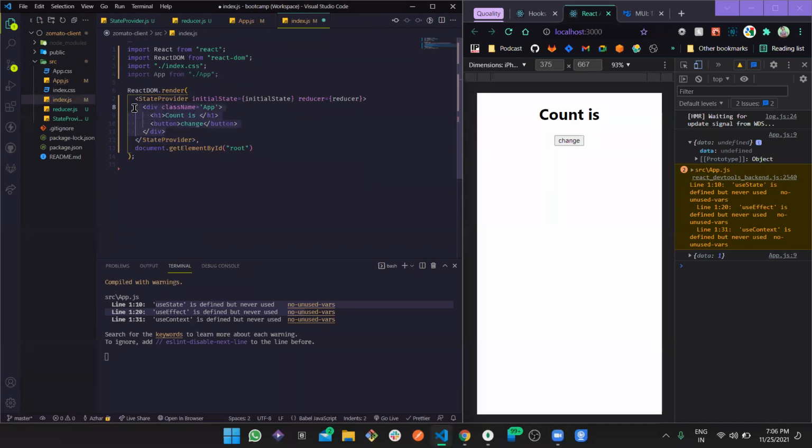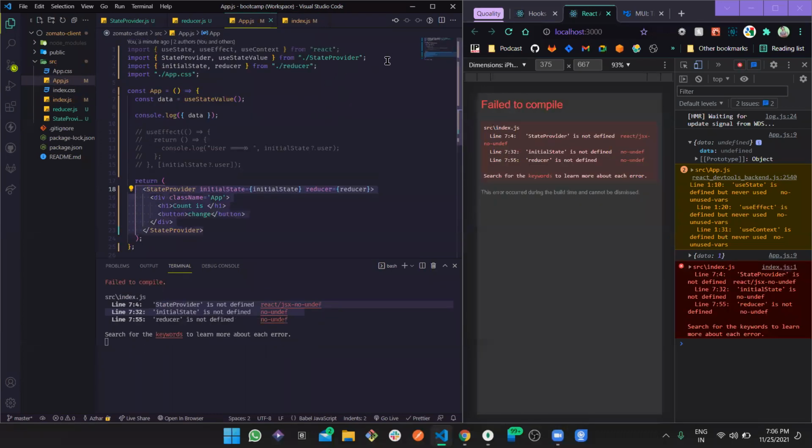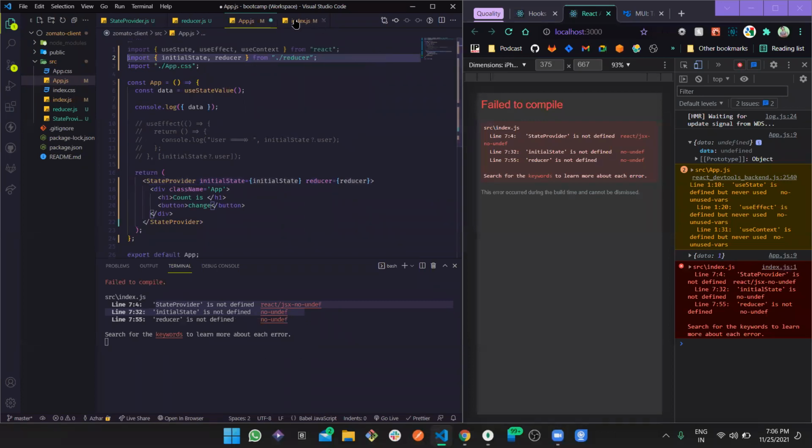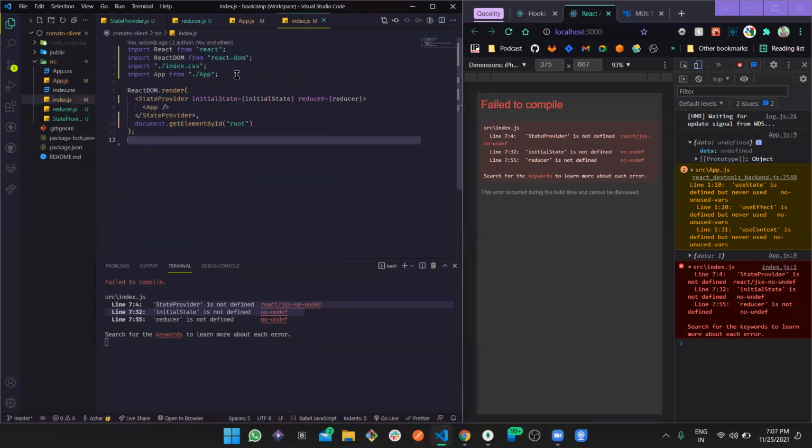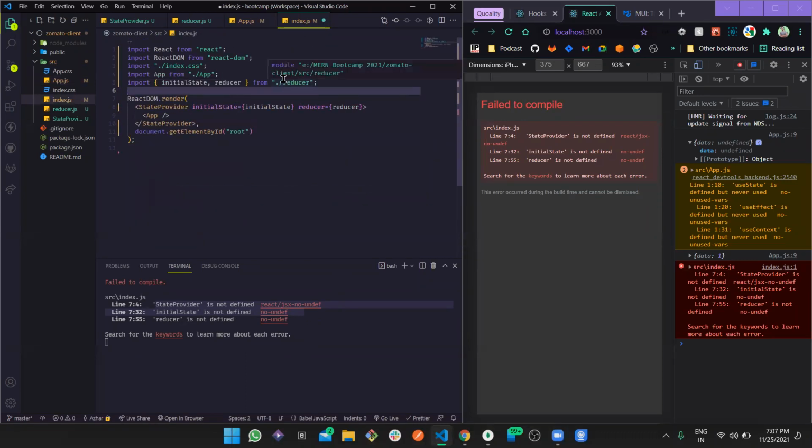And instead of this, just define app and then import all this stuff which we need. I know this is about to throw the error, not this, from the reducer maybe. Yes, we are getting all of this stuff from the reducer. And let's put CSS down. Perfect.